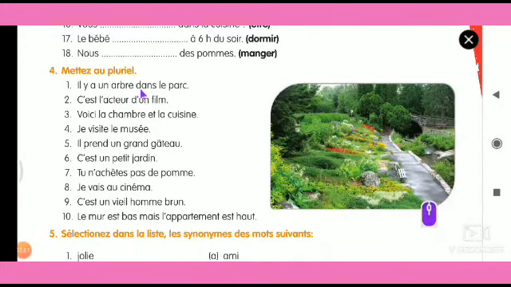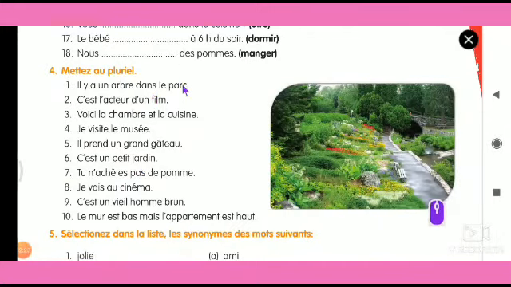Okay, now this part, des. When you add arbre, what should be added to this? S should be added to this. Exactly, you are right. So, il y a des arbres. Now we have finished till this, right? Dans, I told you it is a preposition, so you have to write as it is.